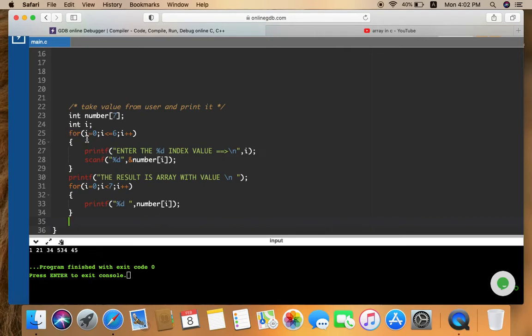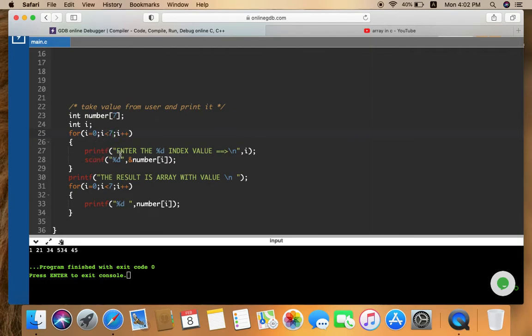Now I declared a variable i of integer data type. Why? Because I have to use this i in the for loop, as you can see here. I mentioned inside the for loop, for i equals 0, i less than or equal to 6. Now see here, you can mention the condition as less than or equal to the last index, or you can mention less than the size of the array. Sorry, i is less than the size of the array. Both are correct.